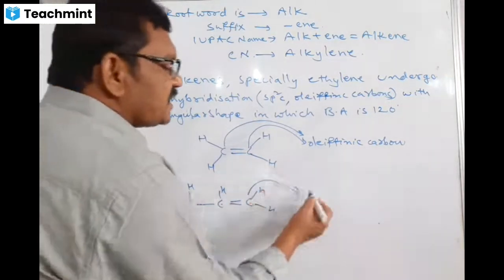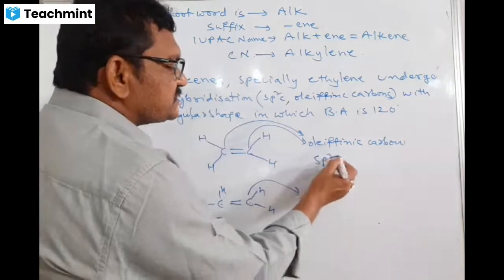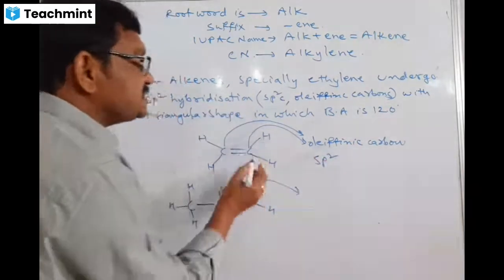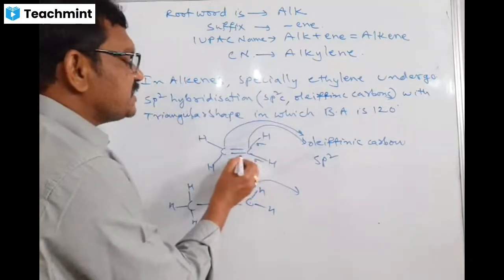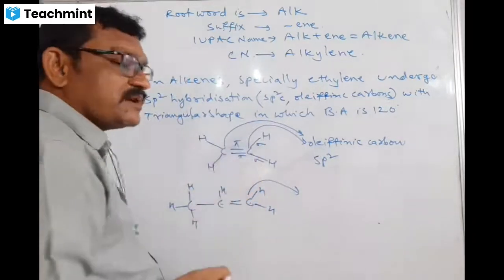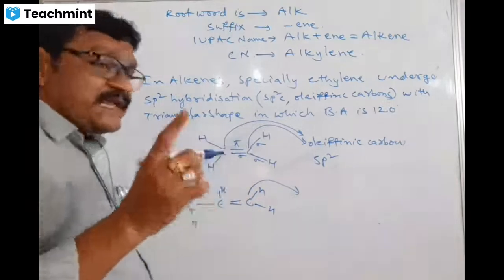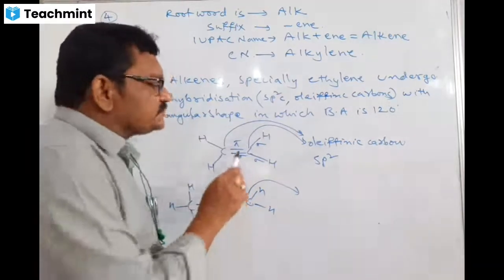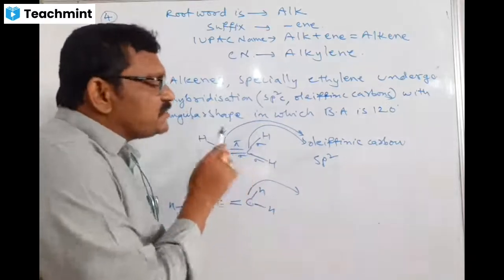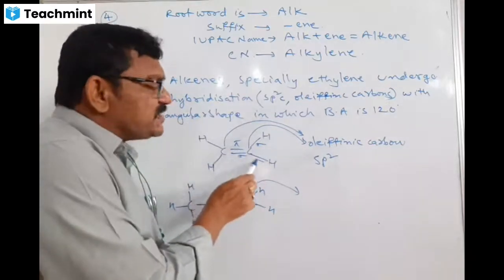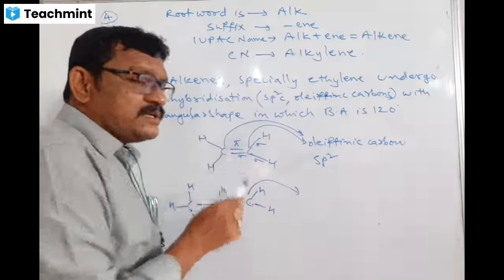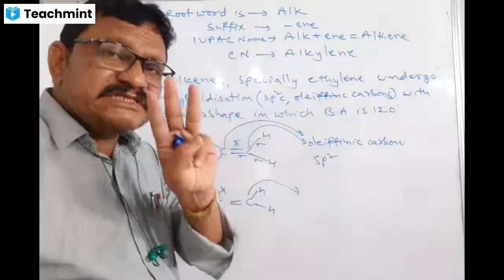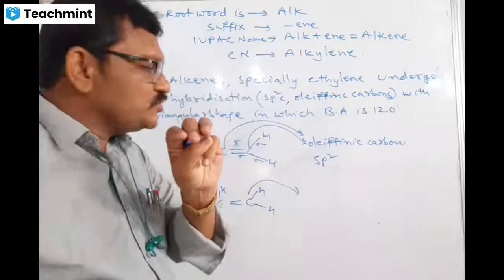So olefinic carbon undergoes which hybridization? sp2 hybridization. Why is it sp2? Here it is sigma, sigma, sigma, and another bond is a pi bond. While calculating hybridization, you can count the number of sigma bonds around carbon. How many sigma bonds are present around carbon? 3 sigma bonds are there. 3 sigma means 3 orbitals, 1 s orbital and 2 p orbitals.